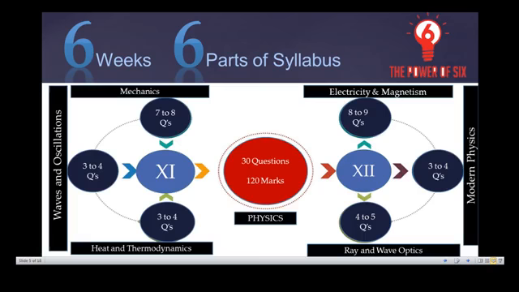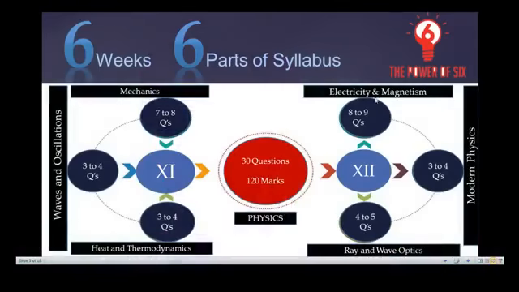Coming to the very important part, note this one here. I have divided the complete 11th and 12th class physics like this. Don't panic, children, you can take a snapshot of this so that it will be very useful for you.